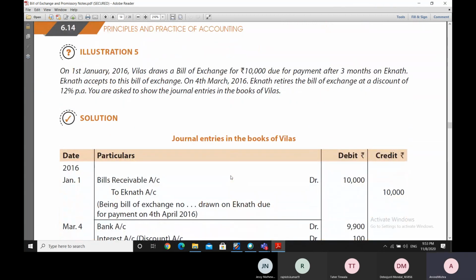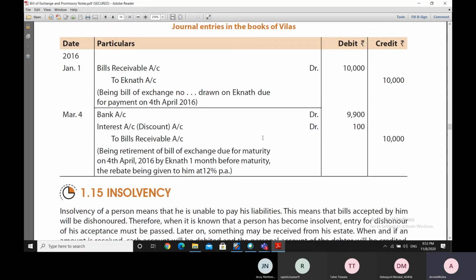Now let us see illustration 5 in this respect. On 1st of January 2016, Vilas has drawn a bill. I think it is the same thing.